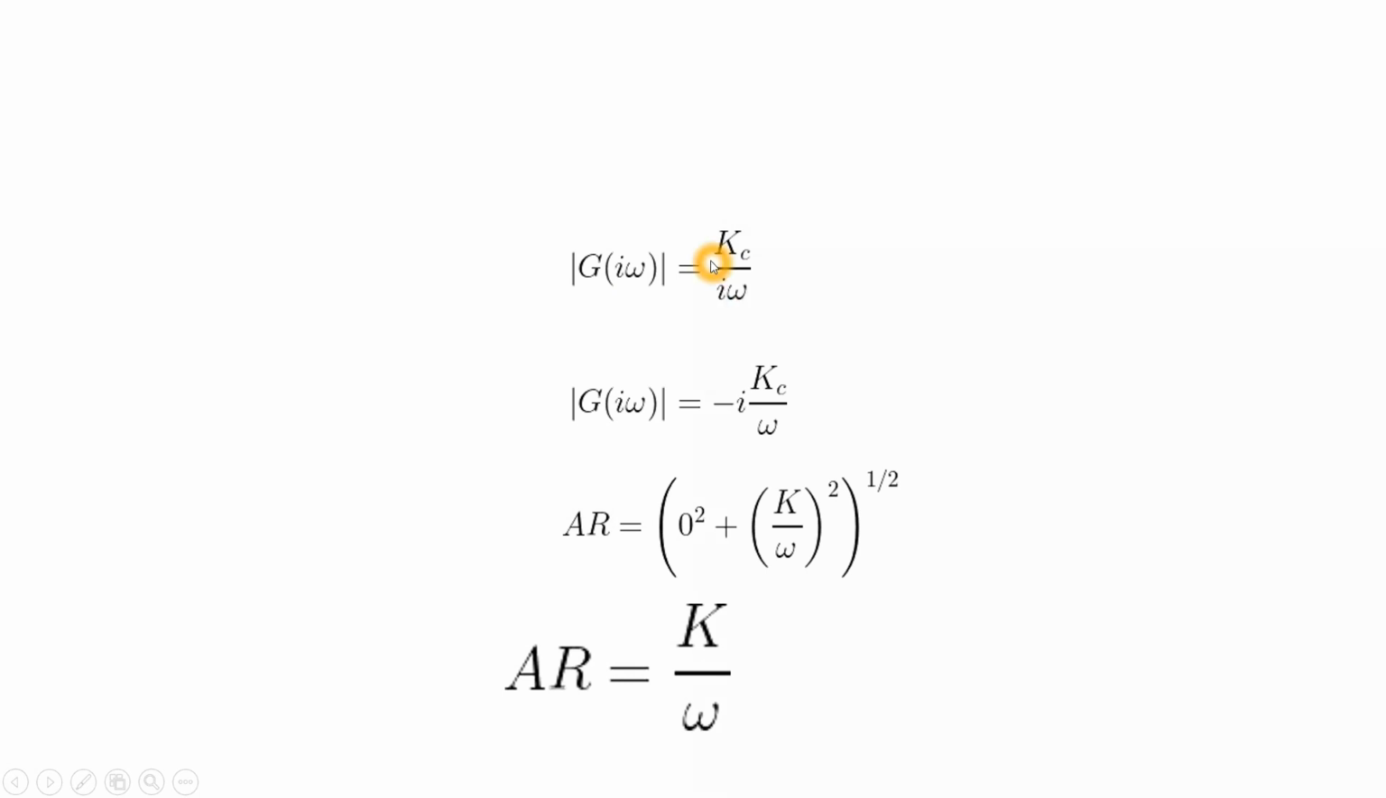If you multiply i in the denominator and numerator, in the denominator it will be i square, which is equal to minus 1, as you know very well, so it will be minus i Kc upon omega. This is of the form A plus iB. Here A is equal to 0, and since we know that amplitude ratio is calculated as the square root of A square plus B square, with A being 0, it will be (minus Kc upon omega) whole square to the power 1 by 2. From this, after solving, we get Kc upon omega. So this is the amplitude ratio for the pure capacitive system.